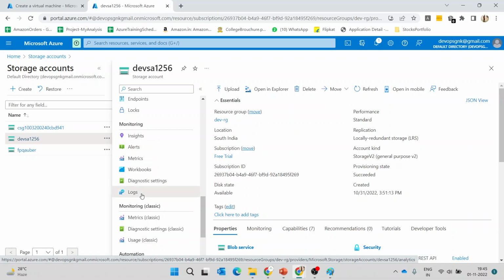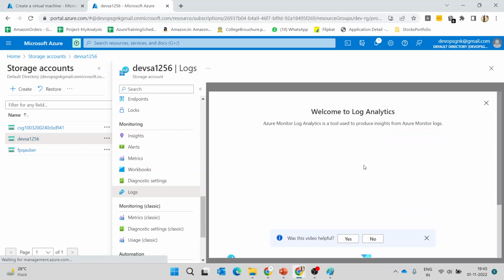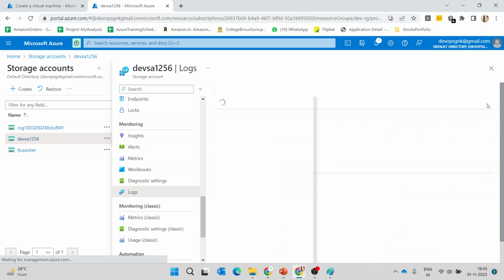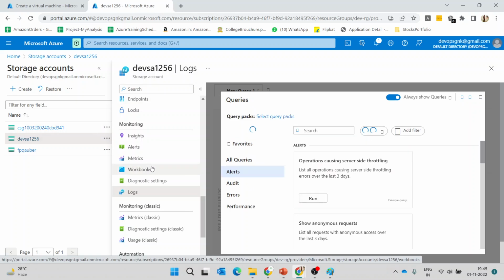And here you have the logs. What we'll do is direct these logs to another workspace called the Log Analytics workspace. From there we can query these logs. These are the things which we cover in these monitoring concepts.